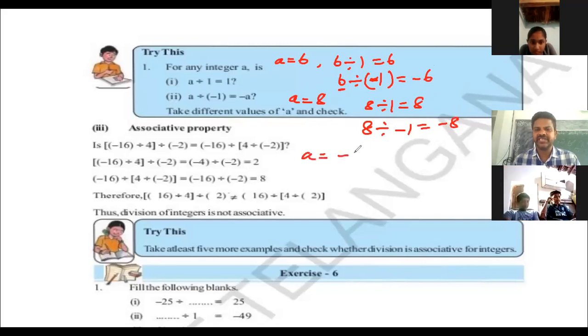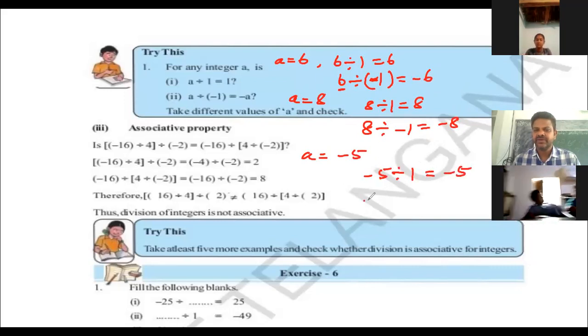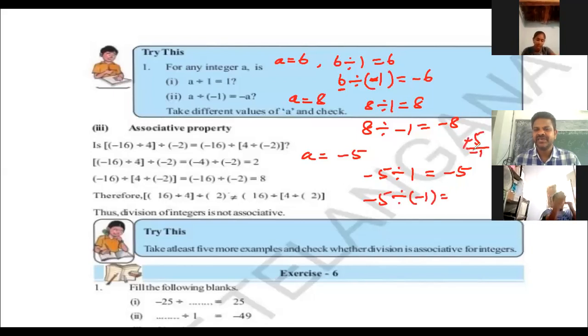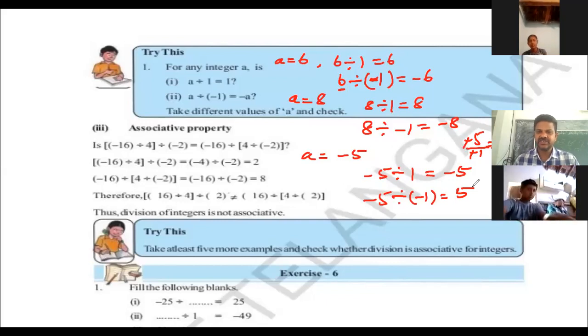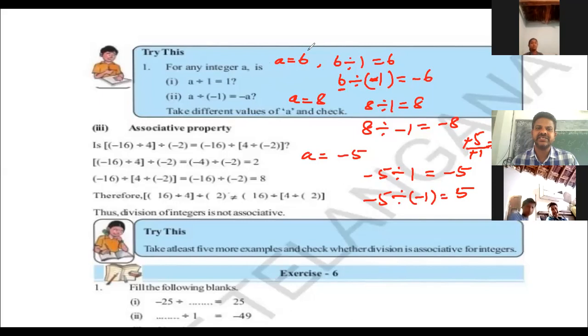We'll take negative values also. a equals -5. -5 divided by 1 gives the same value. -5 divided by -1: the minus signs cancel, that equals 5. Yes, a positive value. This is all about division.